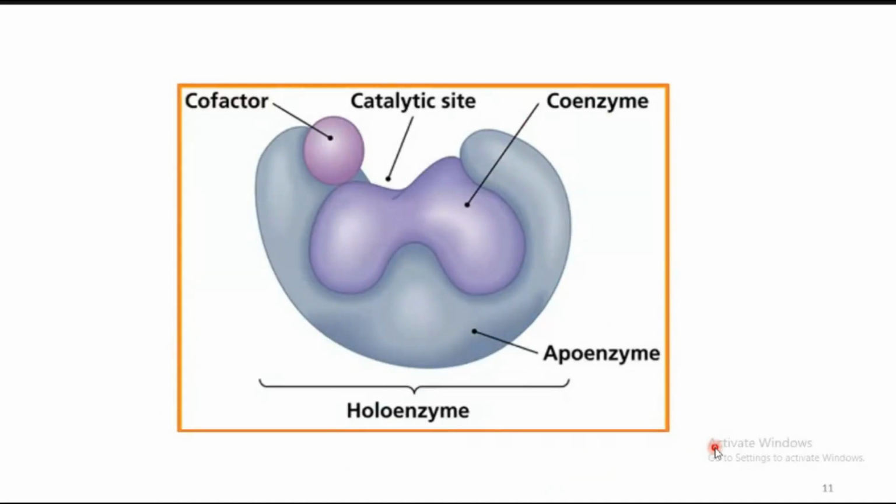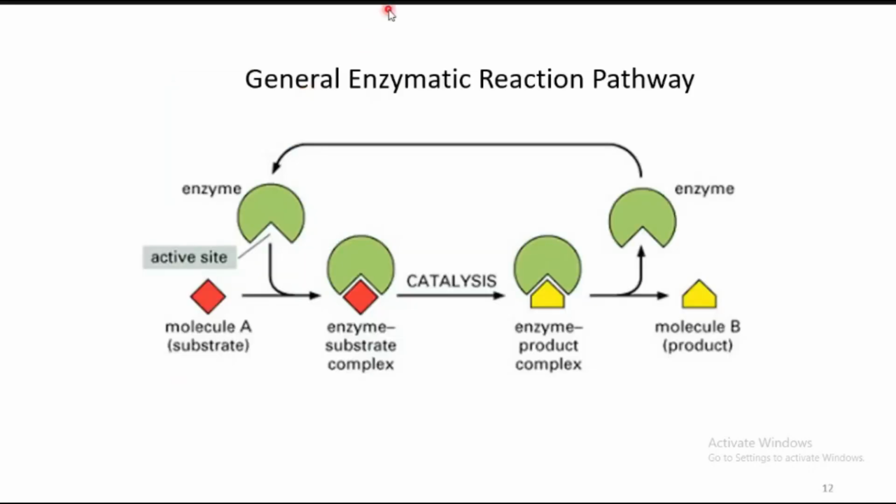Overall, the holoenzyme is the active form of the enzyme, which has the apoenzyme, coenzyme, as well as the cofactor and catalytic site. All are combined together in a biological system and they will work nicely. This is what happens during enzymatic catalysis. The enzyme has the active site, and the active site is suitable for the substrate conformation.